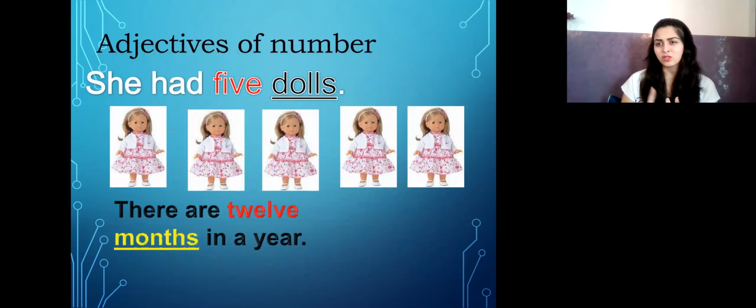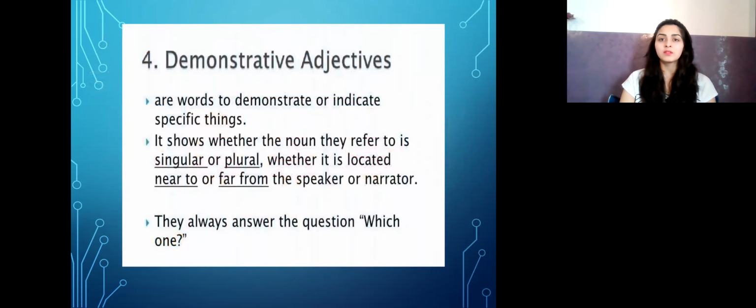This little difference is a little confusing, but I'm sure you all are pretty clear now on the difference between them. Adjectives of number: She had 5 dolls. Now the number 5 is given and therefore it falls into the category of number. There are 12 months in a year. Again, the number is given.